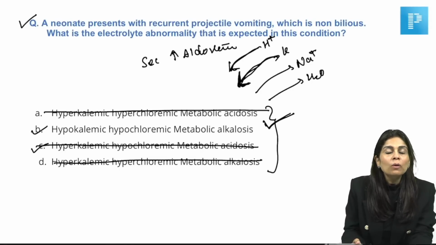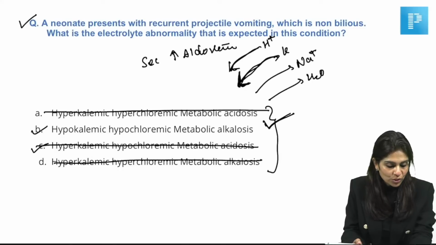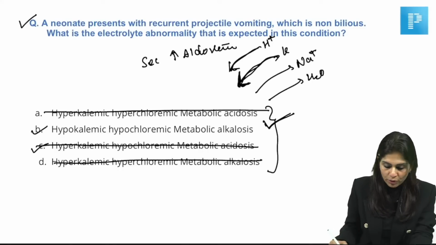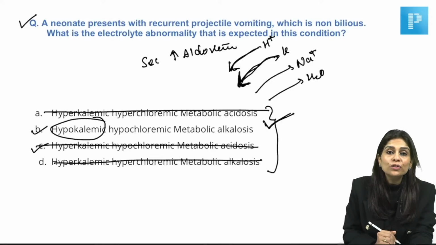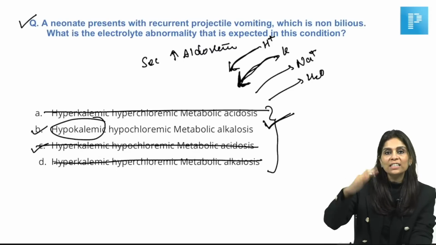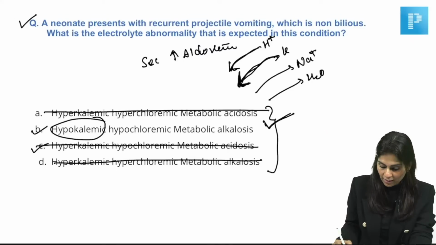So please remember, whatever may be the cause, it can be vomiting, it can be diarrhea, whatever it is. If there is dehydration, what will you expect? You will expect secondary hyperaldosteronism, and that causes hypokalemic metabolic alkalosis. So this child will present with hypokalemia, hypochloremia and metabolic alkalosis. If only hypokalemia was given, then that is the right answer. They'll definitely present with hypokalemia because of secondary hyperaldosteronism causing excess potassium secretion. Okay.